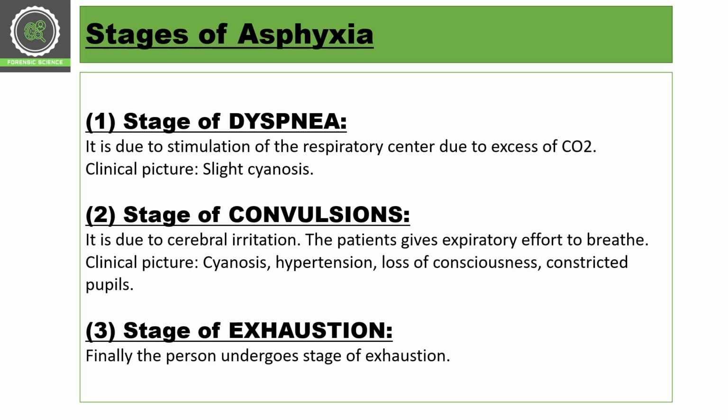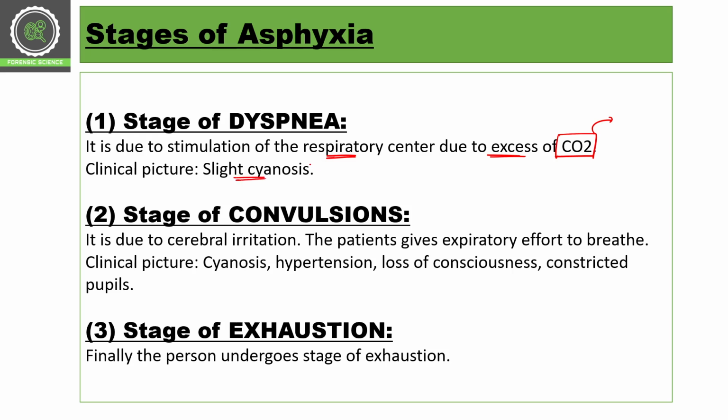Now we have stages of asphyxia. Basically we can make three stages of asphyxia. First is the stage of dyspnea. It is due to the stimulation of the respiratory center due to excess of carbon dioxide. When we are not able to exchange carbon dioxide with oxygen, there will be an excess amount of carbon dioxide present in the system, and that's why the respiratory centers get stimulated, and the clinical picture is slight cyanosis.